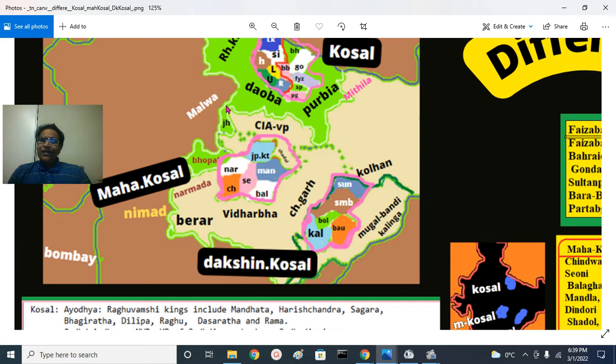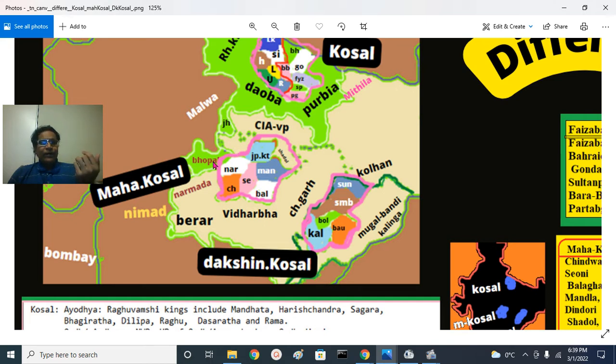I have given here Lalitpur and Jhansi, this is the Betwa river. Lalitpur Jhansi is like a panhandle of the United Provinces. South of Lalitpur Jhansi, there are Sagar and Damoh. I have not shown that. That generally is not considered a Mahakosal region. It's generally considered as a Bundelkhand region.